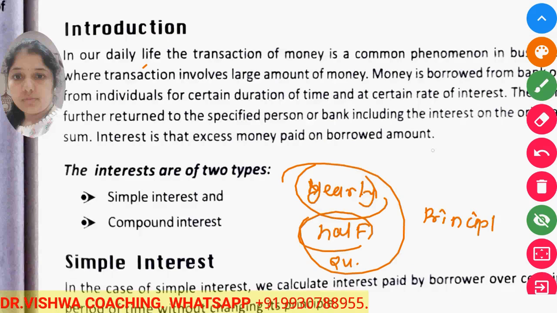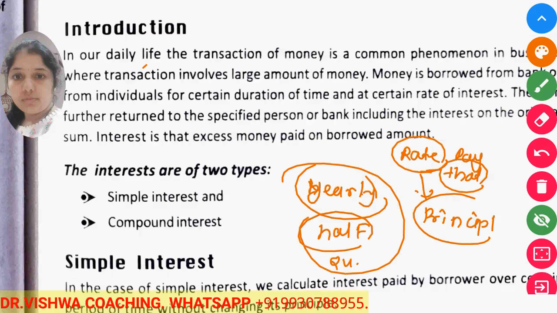So what is meant by simple interest? Some yearly rate is there. By that rate we have to pay that money if we take a loan from the bank, and that rate is applied on the principal which we borrow from the bank. Now this principal remains the same every year, for however many years we borrowed that money from the bank. Then it is known as simple interest.